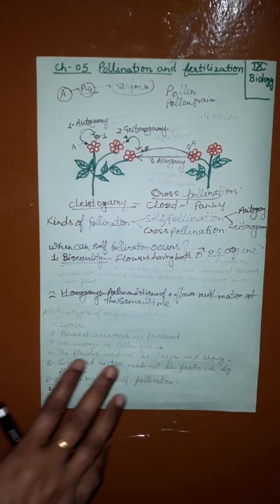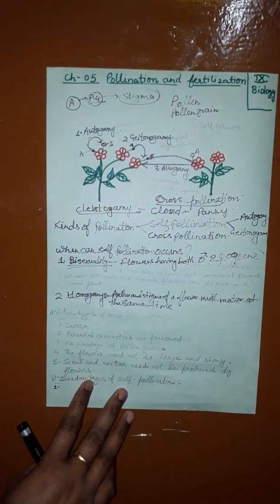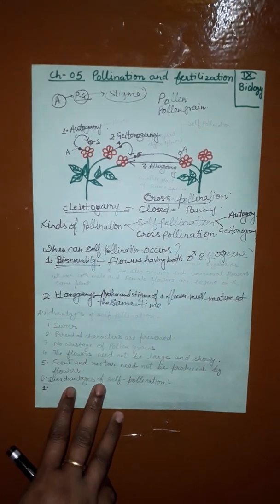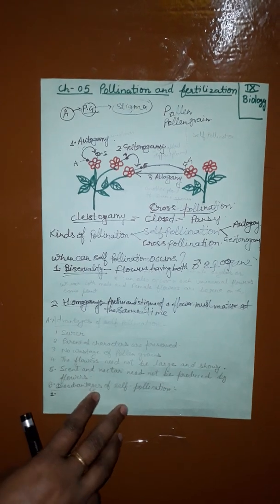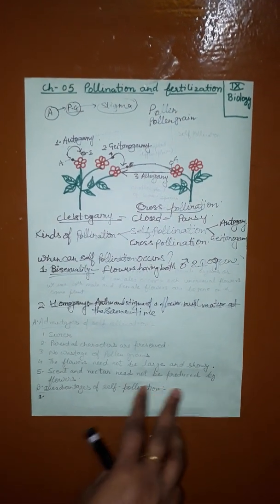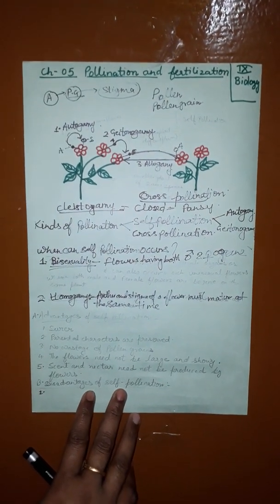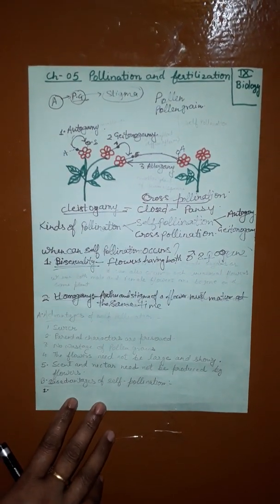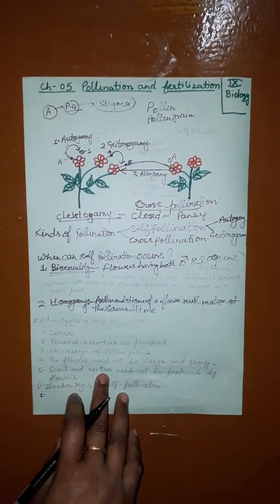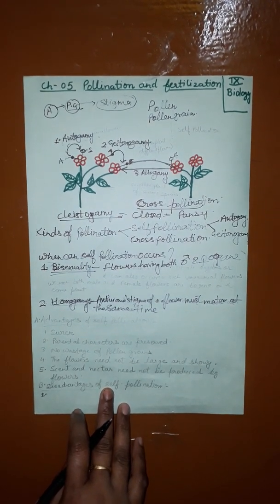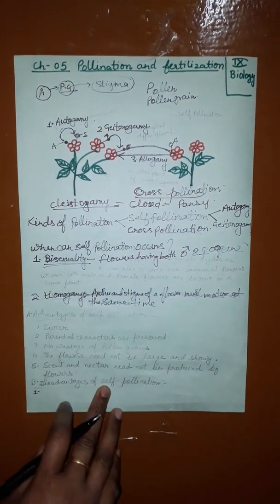Disadvantages. Continuous self pollination, generation after generation, may lead to weakening of the variety or the species. The seeds produced through it are poor in quality and give rise to less vigorous offspring. Second, the weaker or defective characters of the variety or breed cannot be eliminated. It does not yield a new variety. So the main three disadvantages are weakening of the variety, defective characters of the variety or breed cannot be eliminated, and it does not yield a new variety.